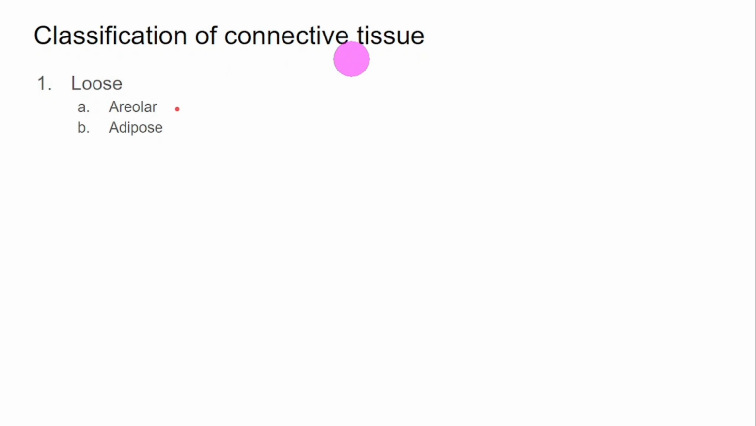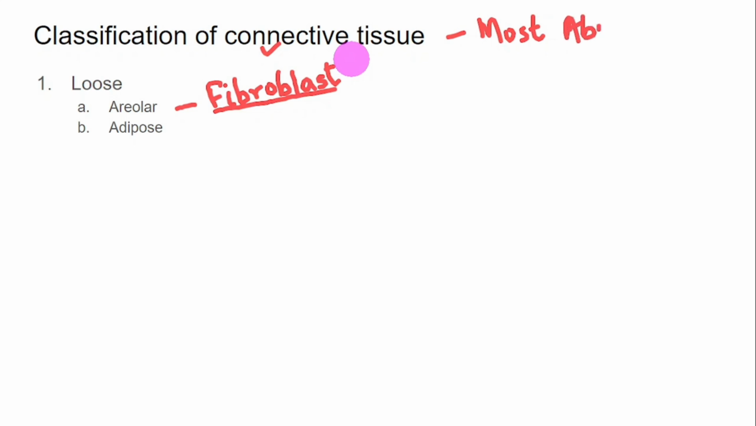What are the components here in areolar? There will be fibroblast, and as the name suggests, this cell is going to produce fibers, collagen, elastin, and this forms the structure and structural proteins needed in connective tissue. The role of connective tissue is to connect and support other organs, and this is also the most abundant tissue in complex animals. You can get the question, which tissue is most abundant? It is connective tissue.